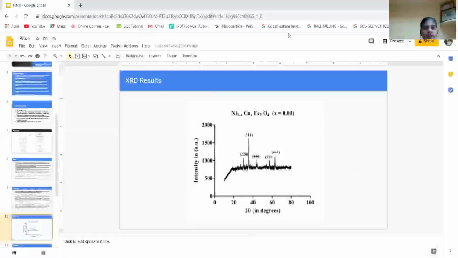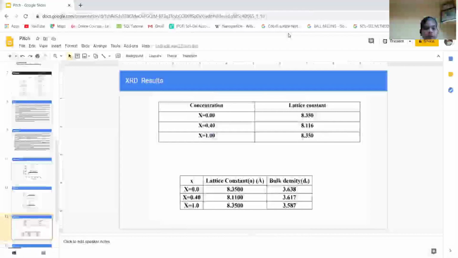Then the XRD results. XRD for the series x equal to 0.0, lattice constant is 8.350. Series x equal to 0.40, lattice constant 8.116. Series x equal to 1.00, lattice constant 8.350.